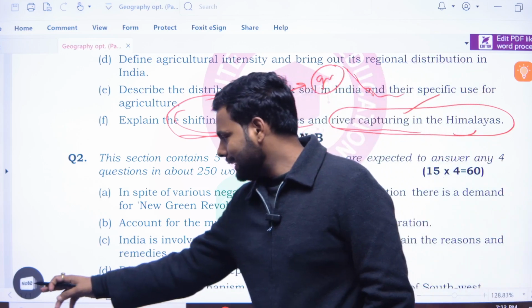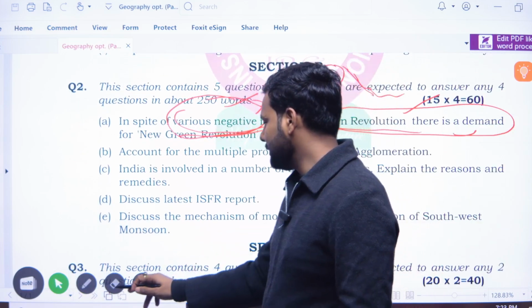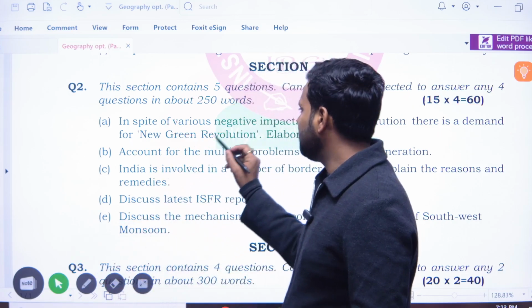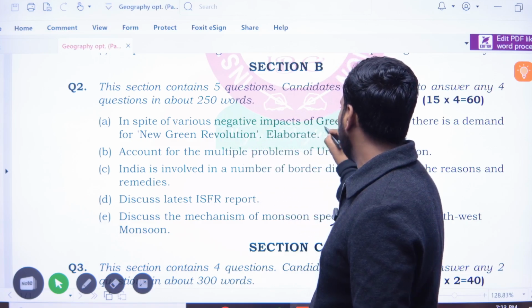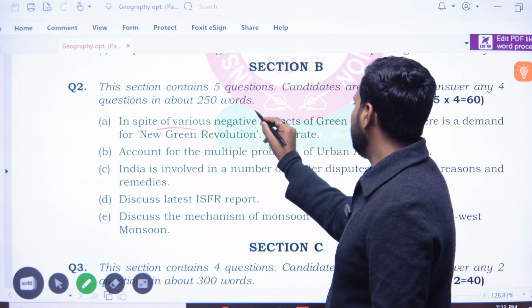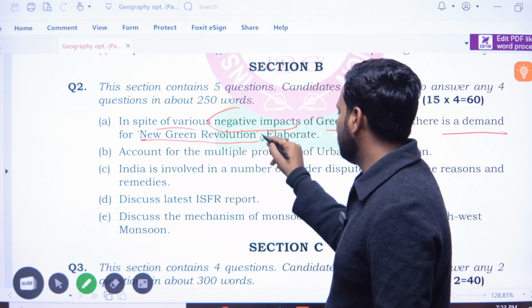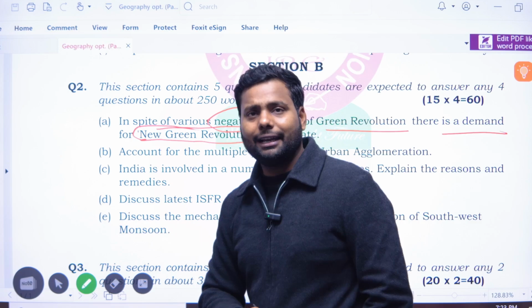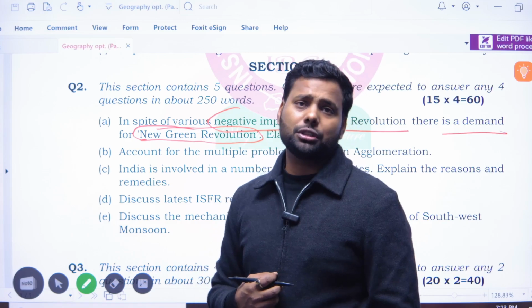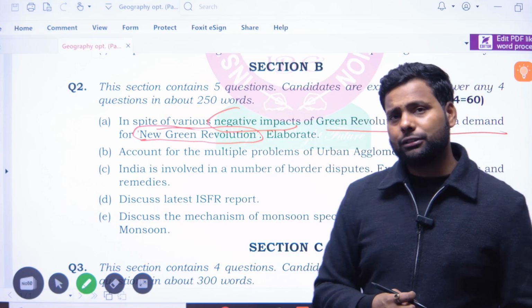Now in the second section, in spite of various negative impacts of the green revolution, there is a demand for a new green revolution. Firstly, you have to understand what the green revolution is and what its negative impacts are, because we all know that there are a lot of negative impacts of the green revolution.